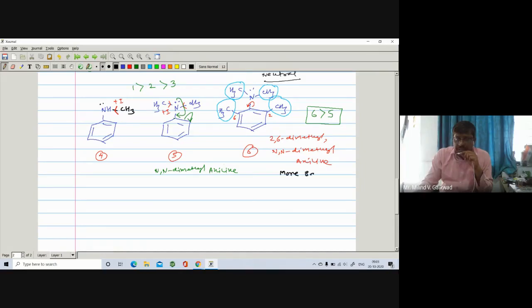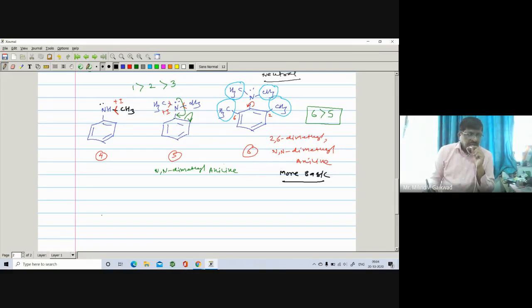These are found to be more basic as compared to number 5. So they may ask us such type of questions many times. So here we have seen the basicity of different types of bases, right? Now we can also make a generalization. If there is an electron donating group on the benzene nucleus or on the nitrogen, then it will increase its basicity.